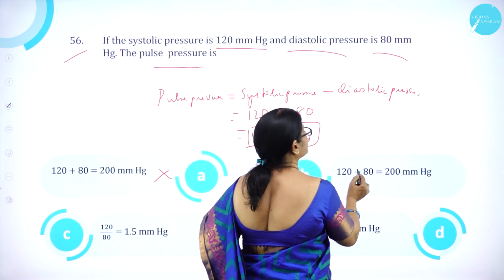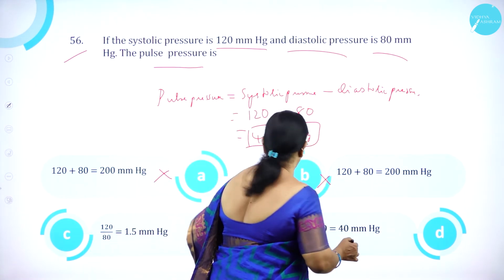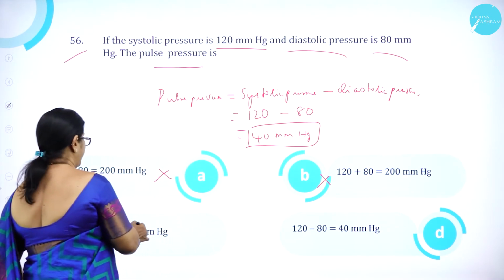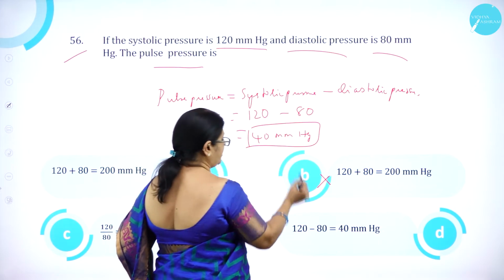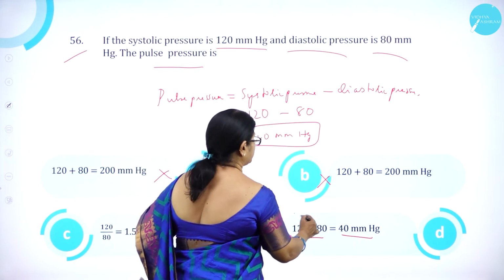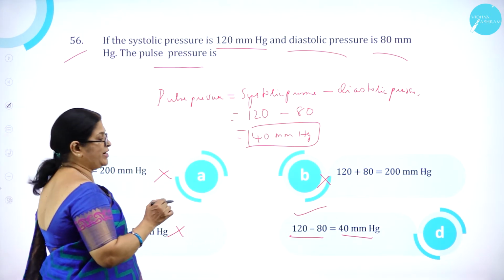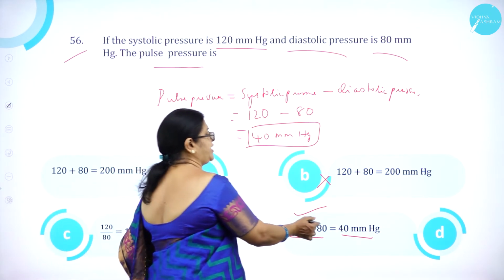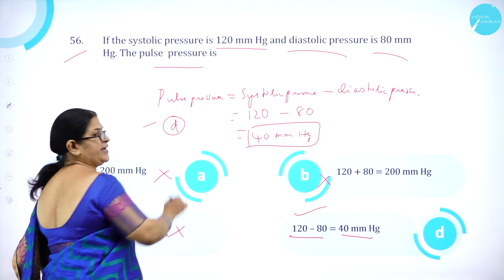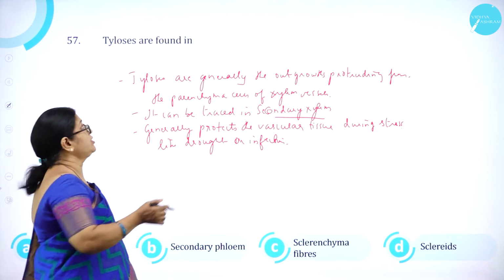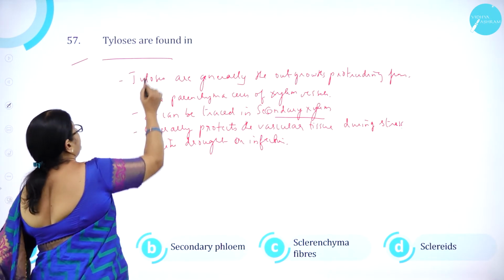So option A, 120 plus 80 is equal to 200 mmHg, is wrong. Here 120 by 80 is equal to 1.5 mmHg is wrong. So what is it? 120 minus 80 is equal to 40 mmHg is correct. So option D is correct. Moving on to question number 57.